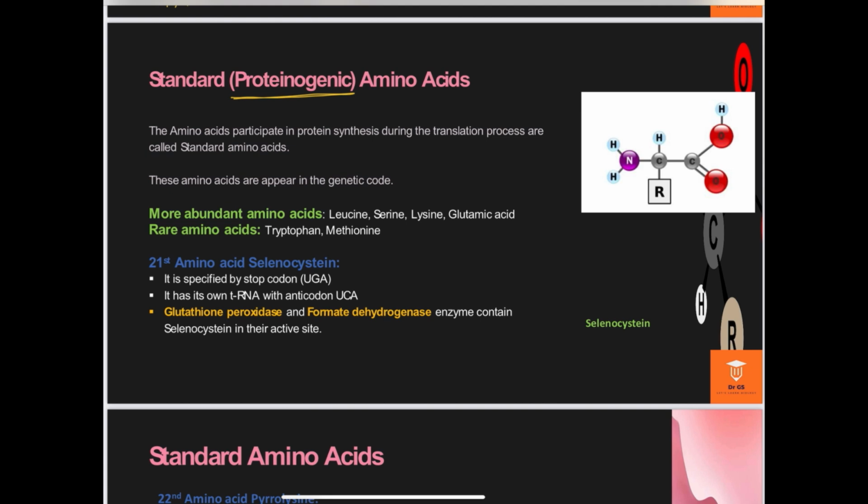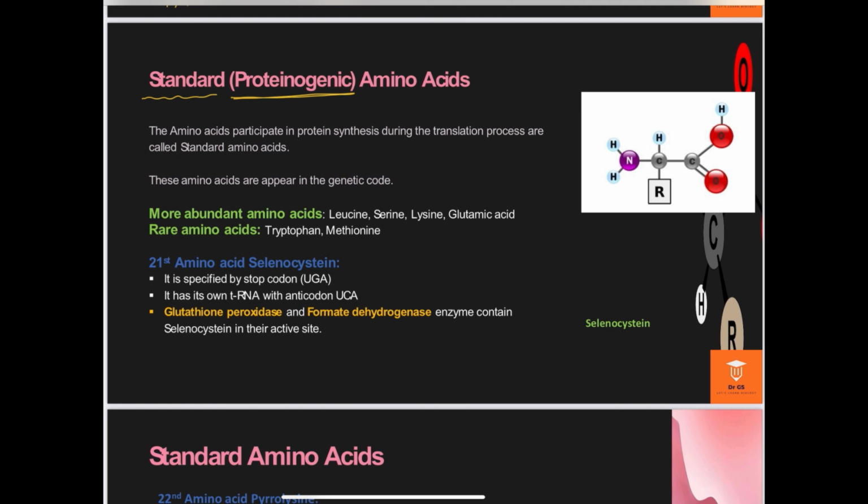Any chemical compound which has one carboxyl group and one amino group is called an amino acid. But not all amino acids participate in protein synthesis. Only those amino acids which participate in protein synthesis, like in the translation process, are called proteinogenic or standard amino acids.